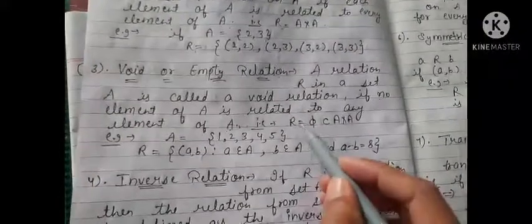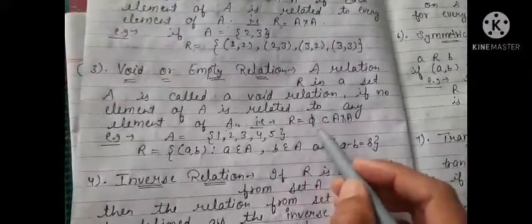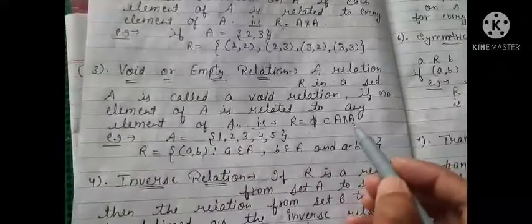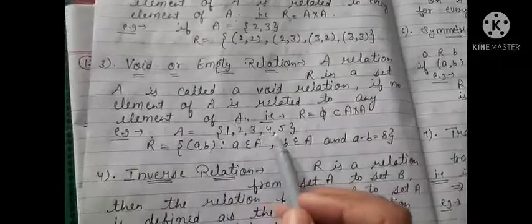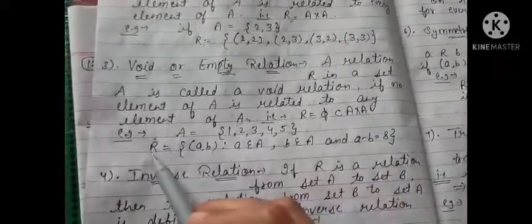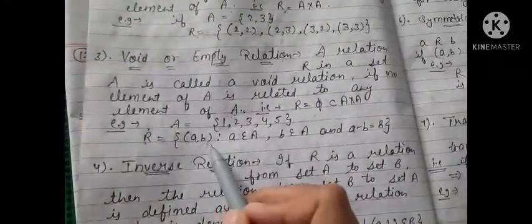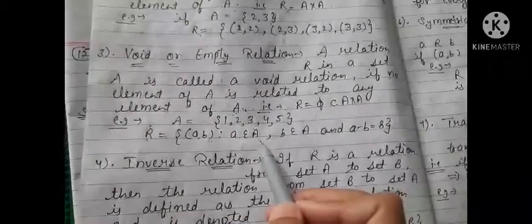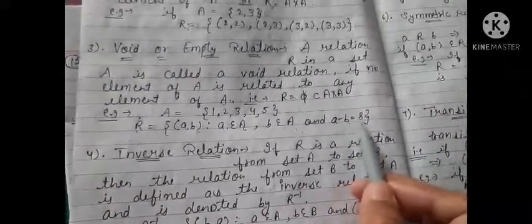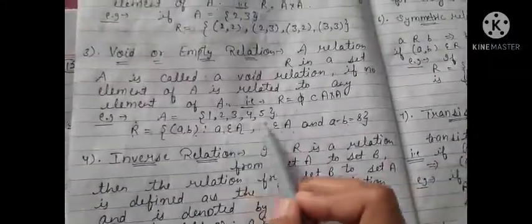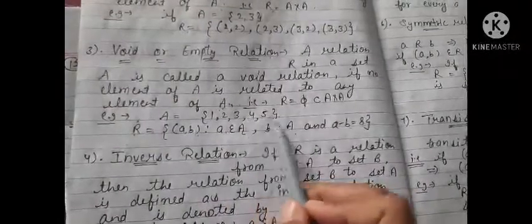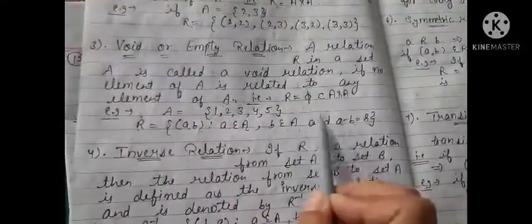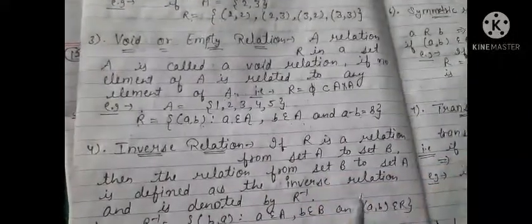That is, R is equal to phi, the empty set, contained in A cross A. For example, A is equal to {1, 2, 3, 4, 5} such that the relation will be (a, b) such that a belongs to A and b also belongs to A, and a minus b is equal to 8. Now you can see no number is there which will give 8 on subtraction. So this is a void relation.